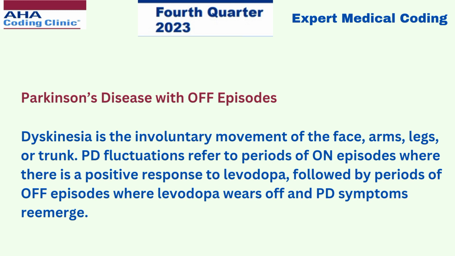Dyskinesia is the involuntary movement of the face, arms, legs, or trunk. Parkinson's disease fluctuations refer to periods of on episodes where there is a positive response to the levodopa, followed by periods of off episodes where levodopa wears off and Parkinson's disease symptoms reemerge.